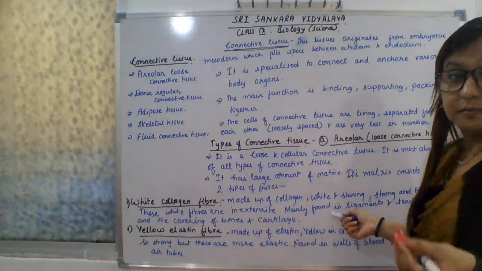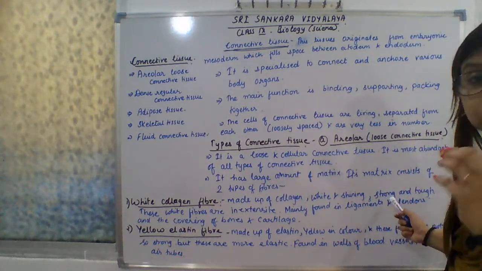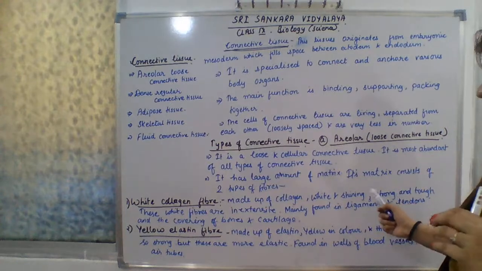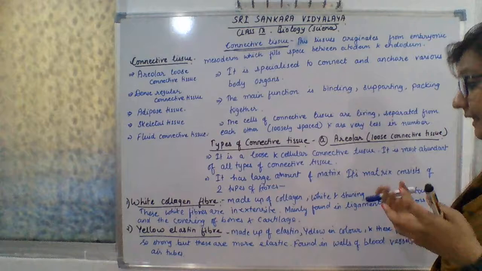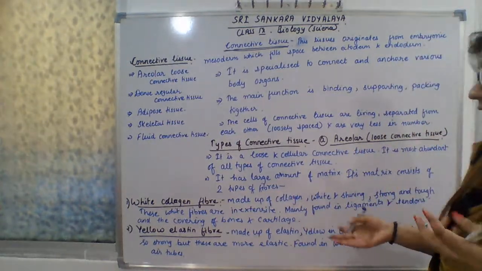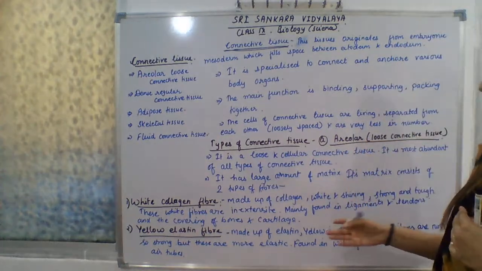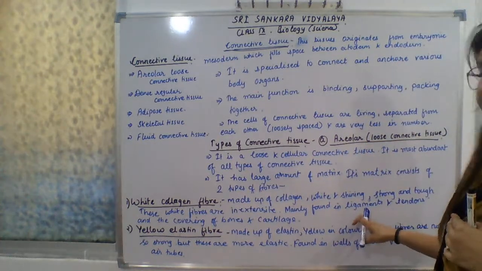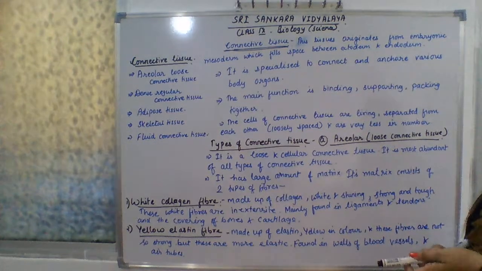It is white and shining, and it is very strong and tough. And these white fibers are inextensile. Inextensile means these are not elastic. These are mainly found in the ligaments and tendons and the covering of bones and cartilage.